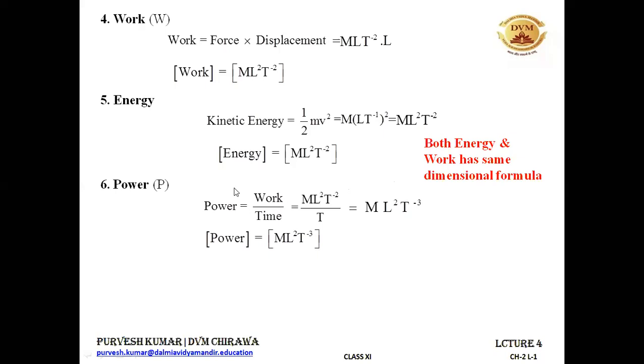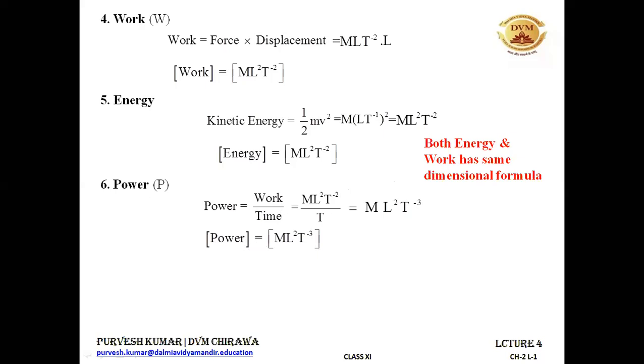This is how you need to find the dimensions for various physical quantities. Power is work done upon time. In place of work, I have written ML²T⁻², the dimensional formula for work, and in place of time, I have written the dimensional formula for time. It becomes ML²T⁻³. It is the dimensional formula for power.